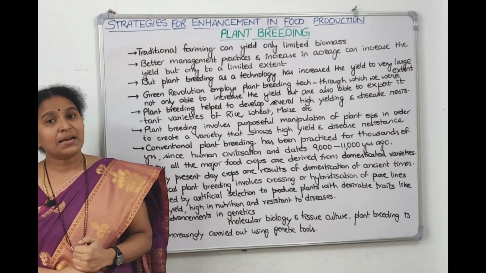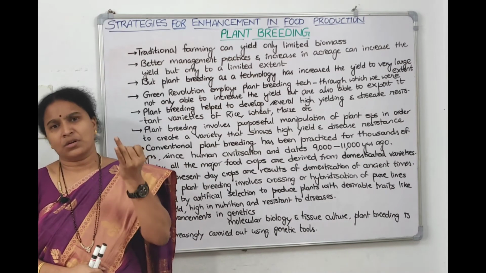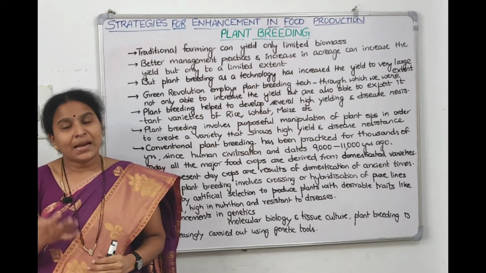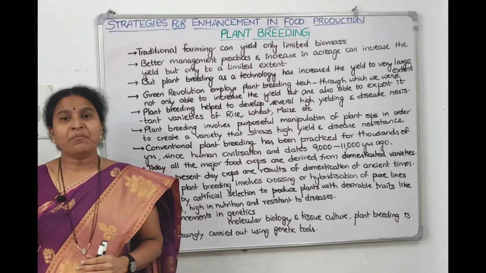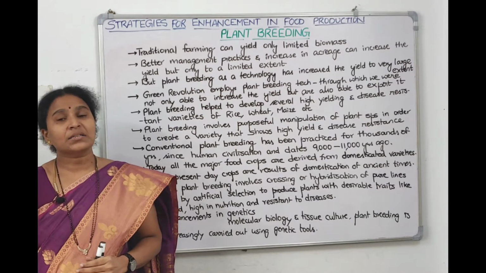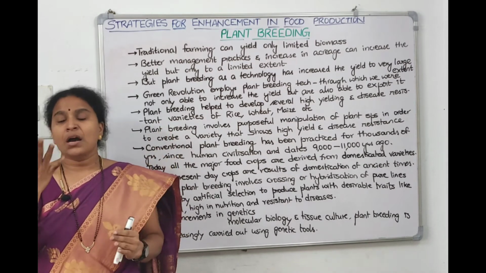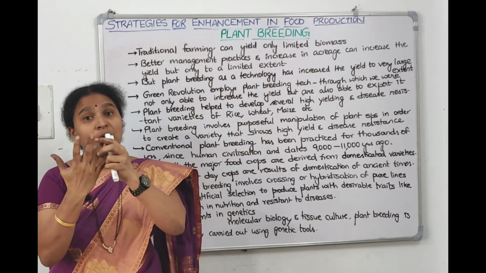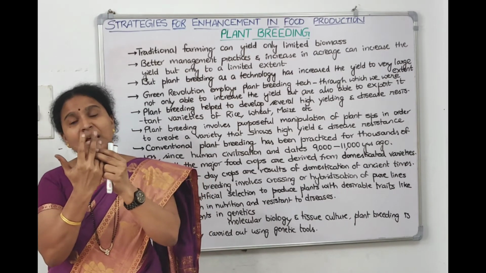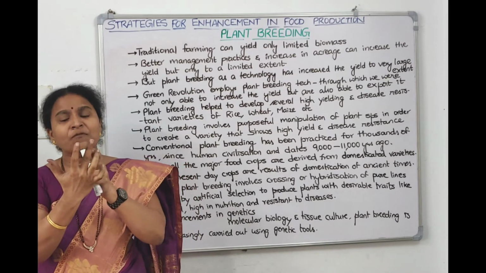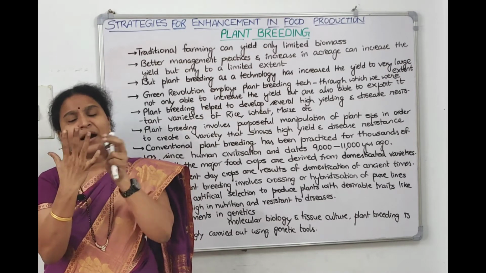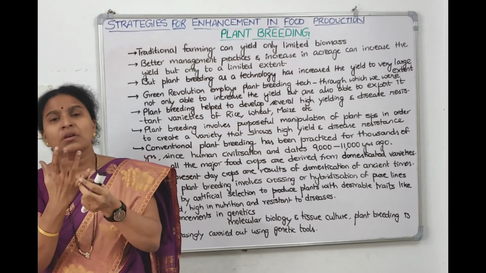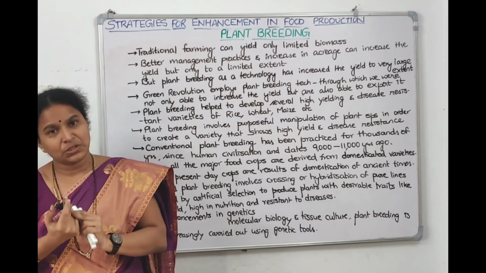Now we need to understand here what is wild variety and what is domesticated variety. Now you know, in Bendi, in lady's finger, there are so many varieties. Some varieties are wild varieties, some varieties are domesticated varieties. Out of these 5 varieties of Bendi, only 1 or 2 are cultivable varieties, the remaining 3 are wild varieties. So why didn't the farmer choose these 3 varieties? Why did the farmer choose only these 2 varieties? Means these 2 varieties can be easily grown, they will give high yield and they show disease resistance also.